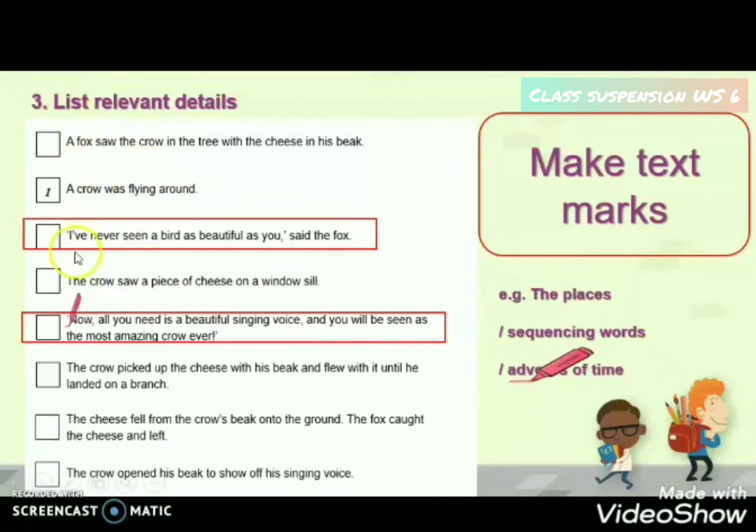You could also look for clues from dialogue to understand the sequence of events. For example, which dialogue of the fox do you think comes to the first? I have never seen a bird as beautiful as you, said the fox. Now, all you need is a beautiful singing voice, and you will be seen as the most amazing crow ever. If you find the word now, you could make an inference that this is the second dialogue the fox said to please the crow.